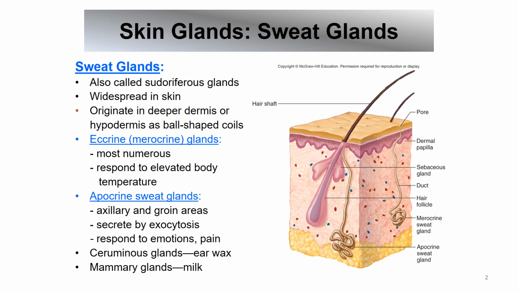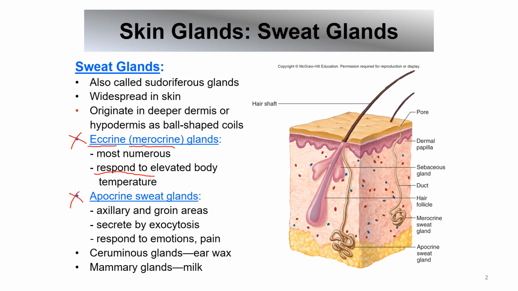For our sweat glands, the main type of sweat gland is the eccrine gland. This is the most numerous. This is the one that releases sweat when the body temperature increases. So it responds to elevated body temperature. Eccrine or the merocrine glands.